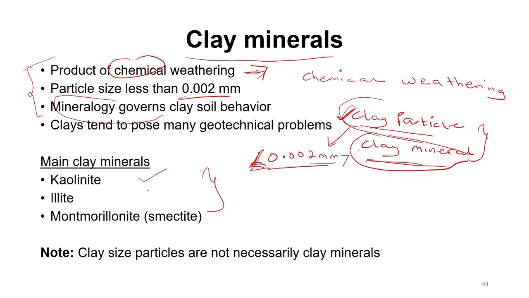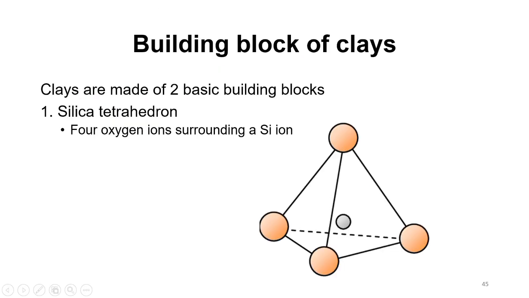Now, as part of this lecture, we are going to talk about three main clay minerals, which are kaolinite, illite, and montmorillonite, also known as smectite. Although there are so many clay minerals, these are the three we are going to talk about in this video. Let's proceed by talking about the building blocks of clays, the constituents of clay, what actually makes up the clay minerals.